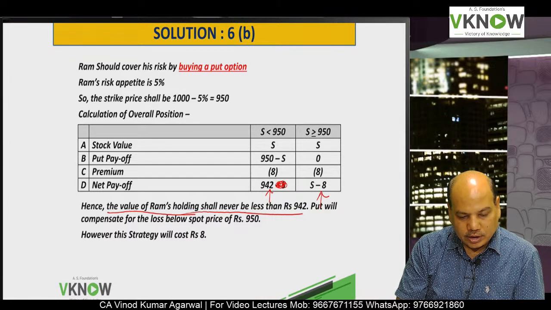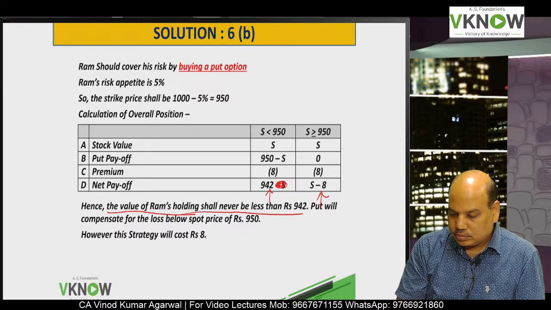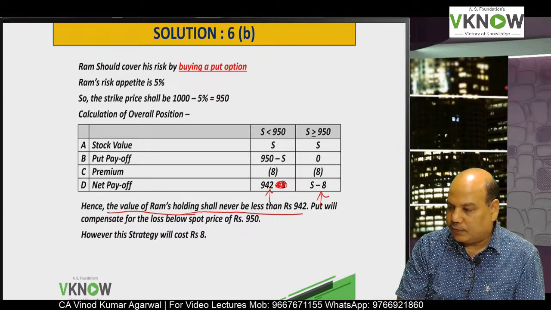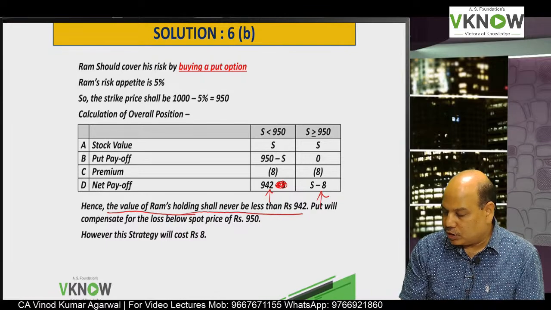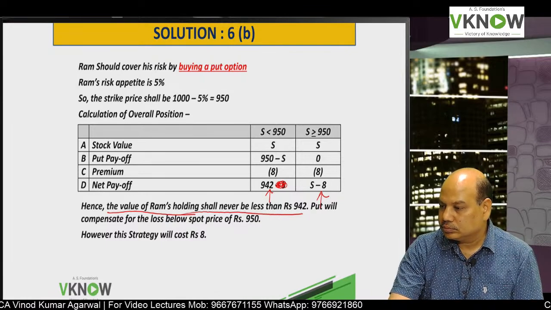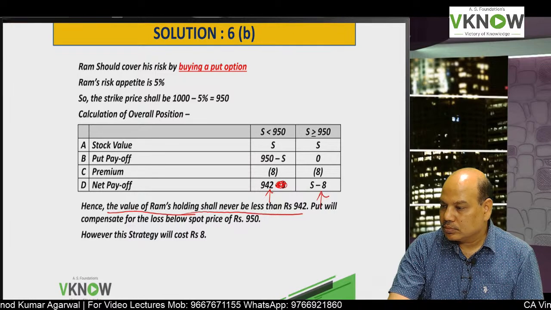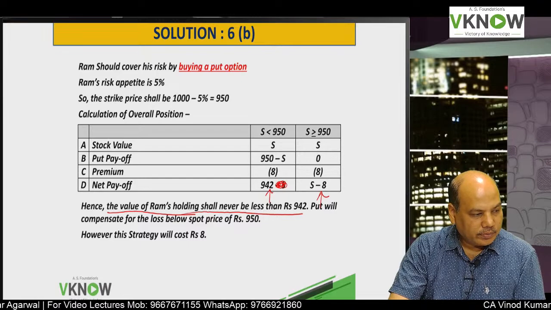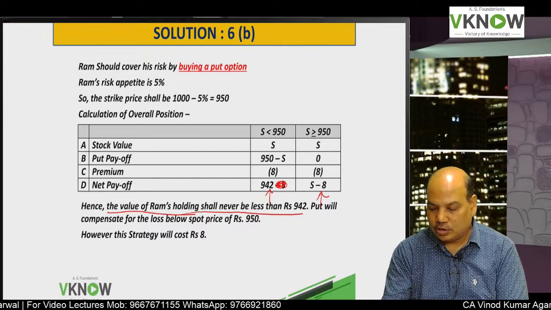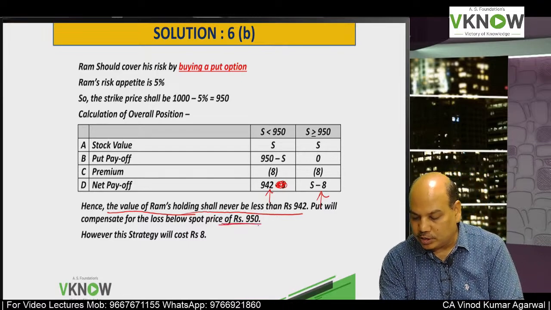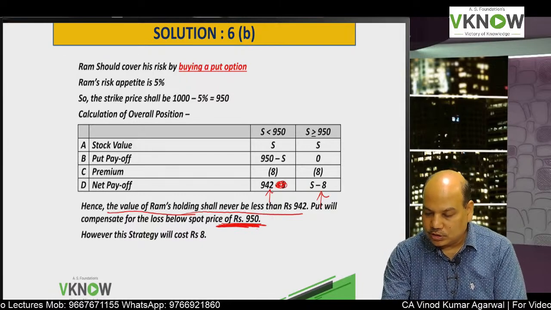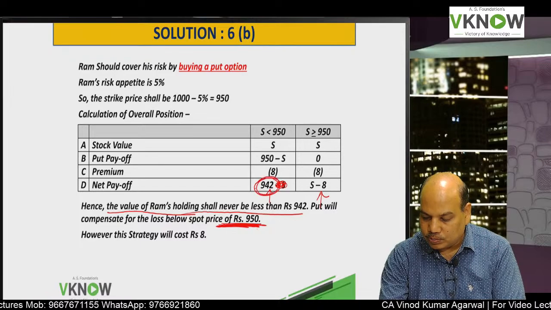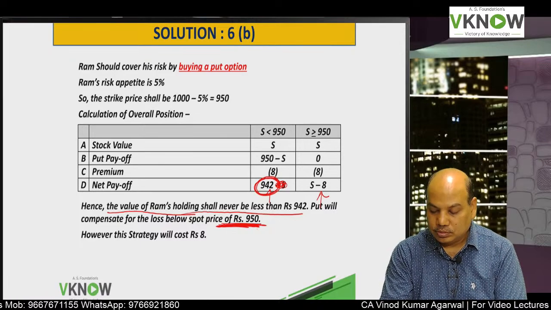Put will compensate for the loss below spot price of rupees 950. So if your price goes below 950, put will compensate for that loss. So this column can never go down below 942.